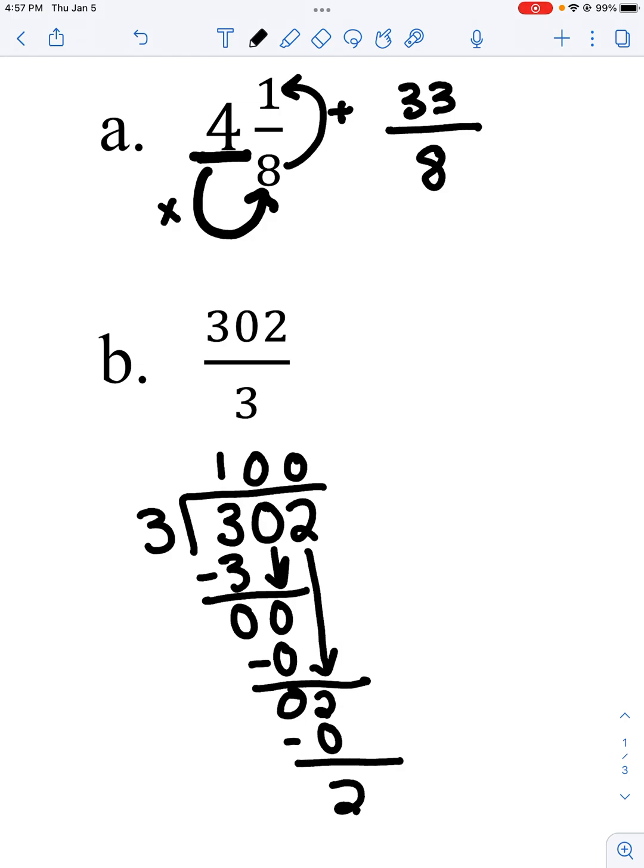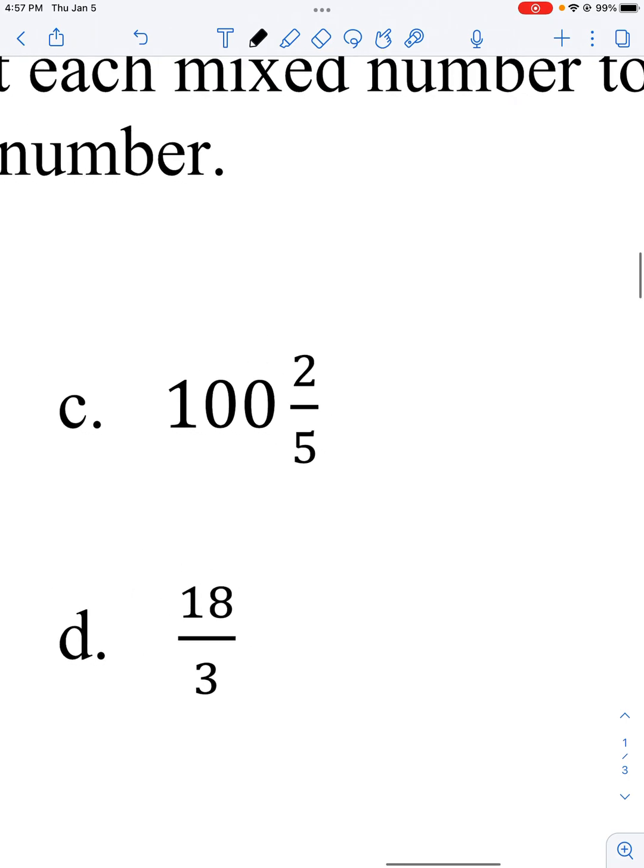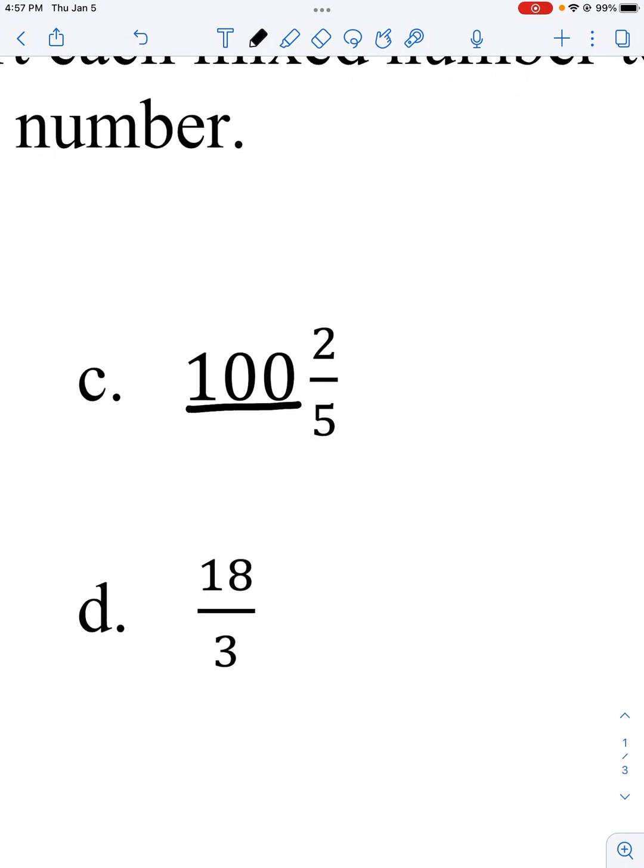Now in our homework from last night, we didn't want a remainder. In this case, it helps me out. So I know that 3 goes into 302 100 times, and I have 2 out of 3 left. Part C, I'm going to again go from a mixed number to an improper fraction. I multiply my whole number by my denominator. 100 times 5 is 500. I add my numerator, which is 502, and my denominator stays the same.